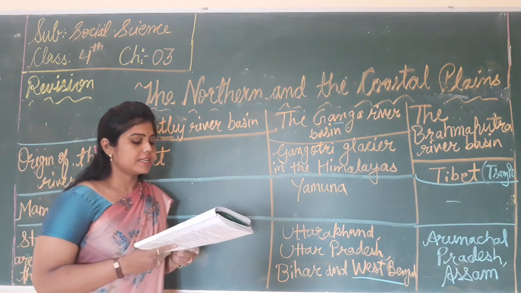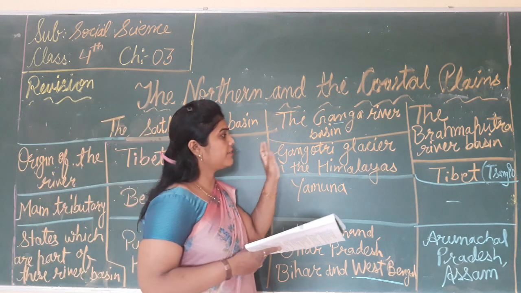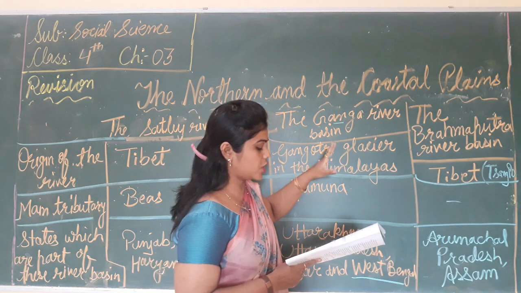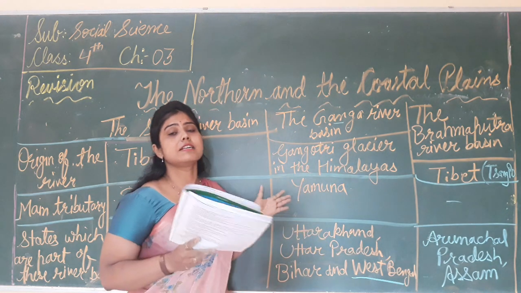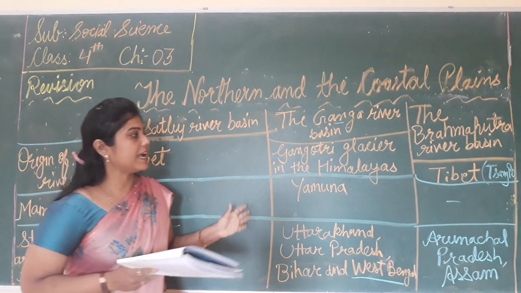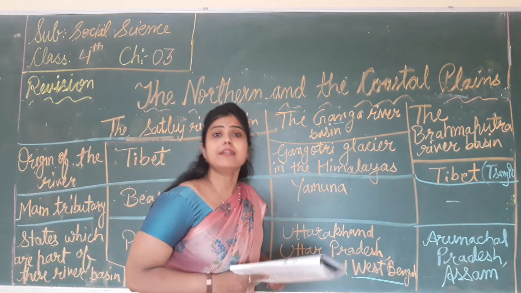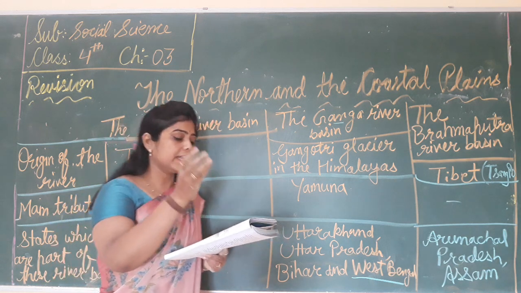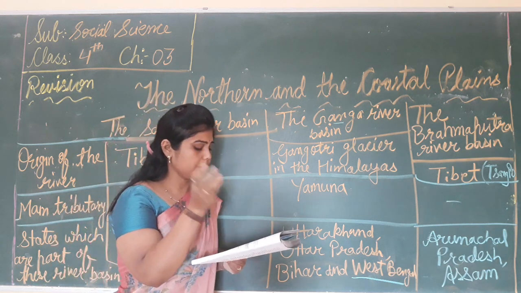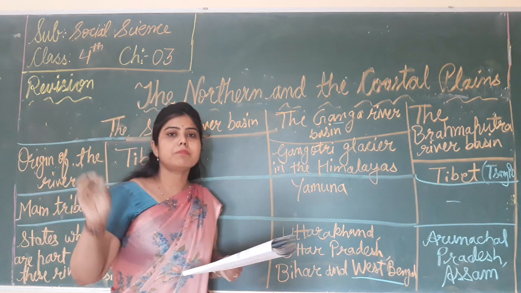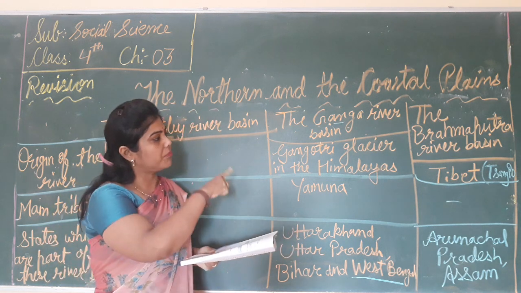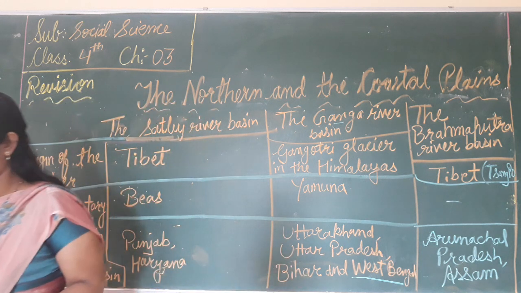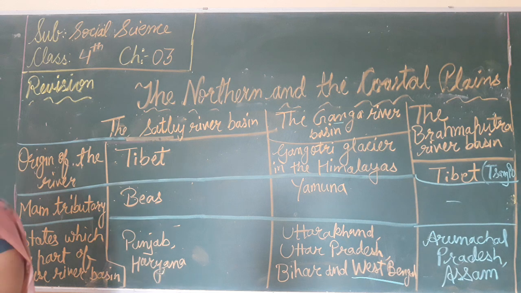Which rivers form it? The river Ganga and the river Brahmaputra flow through Bangladesh and form the largest delta in the world, the Sundarban Delta.